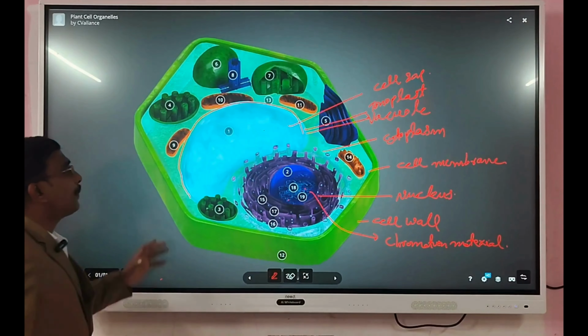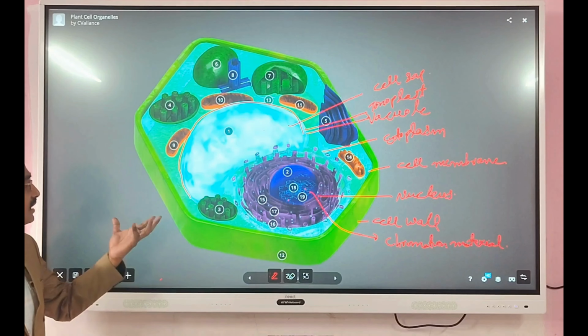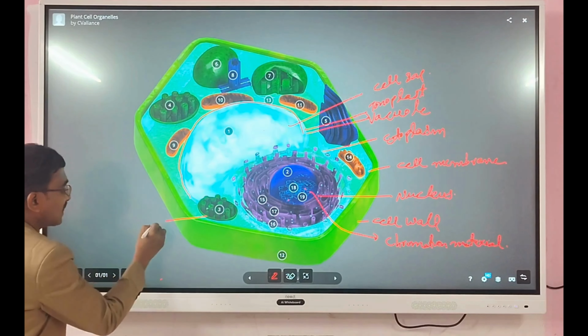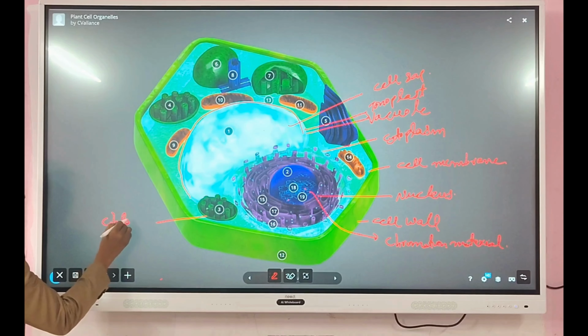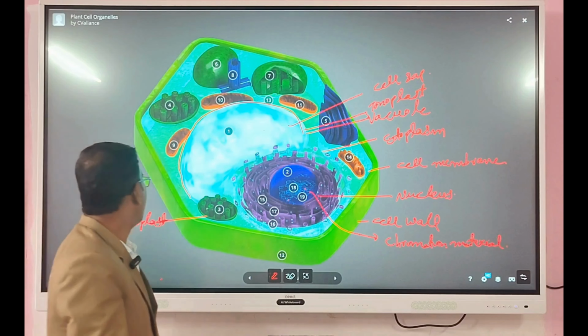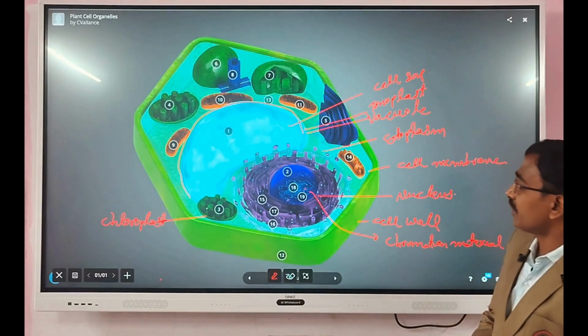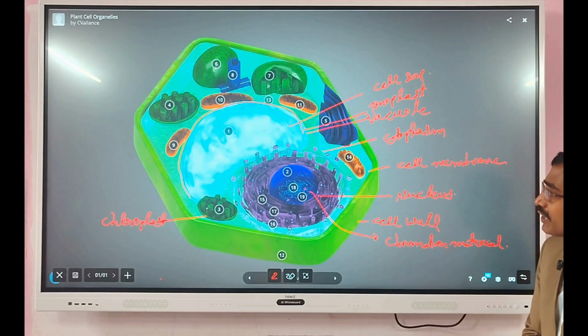And after that, in the plant cell, we can see the green color cell organelles. The green color cell organelle is called chloroplast. So this chloroplast's main function is to prepare the food material with the help of photosynthesis.